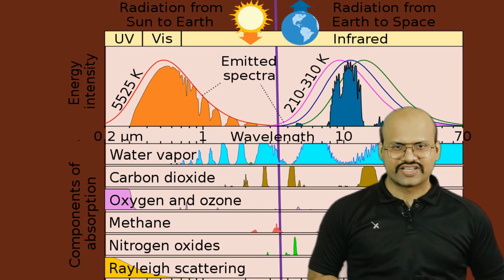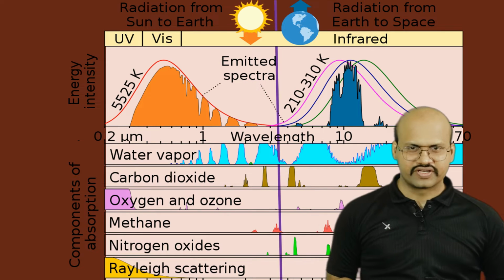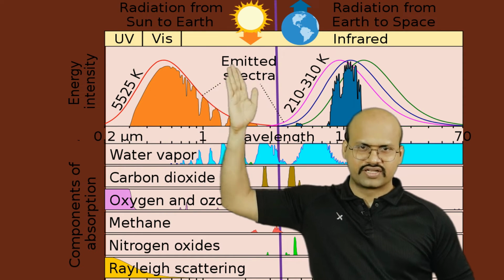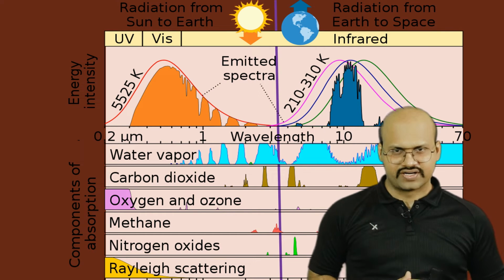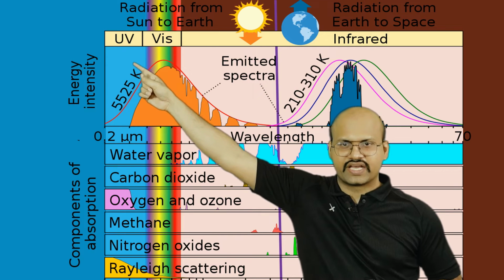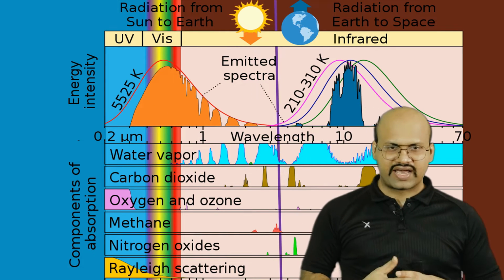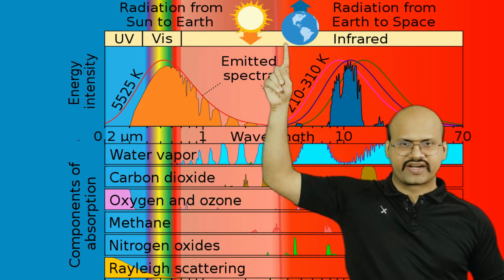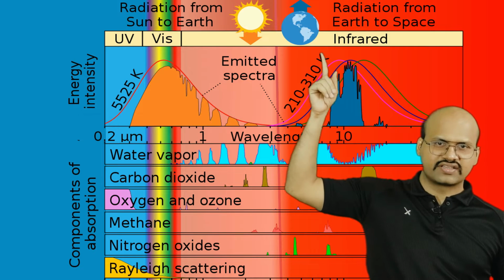In this chart we can see the whole range of radiations that is present in our atmosphere. This section gives the solar radiation coming from the sun, while this section gives the radiation that is emitted by our earth. Here we can see that it starts from the ultraviolet range, then we have the visual range. Visual range is the 7 color lights that we see through our eyes. Then there is the infrared range, and you can see that our earth emits all its radiation in the lower infrared range.